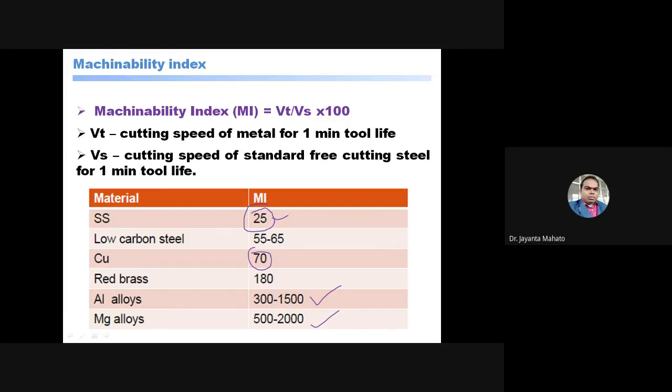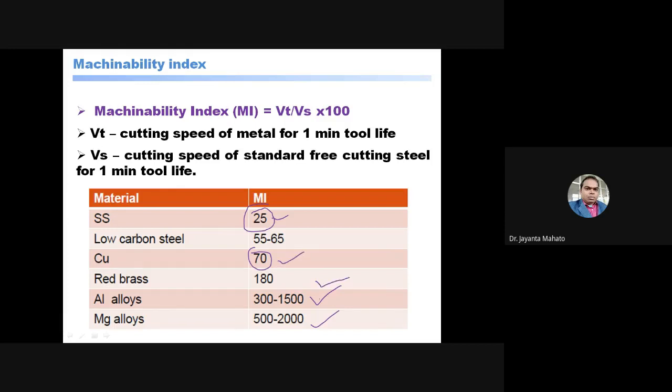Less surface finish will be obtained, tool life is also less, and chip removal is also harder compared to a material which has more machinability, like copper and aluminum.